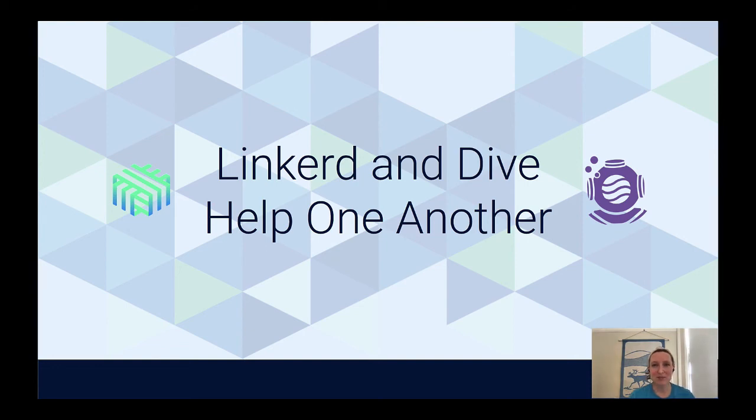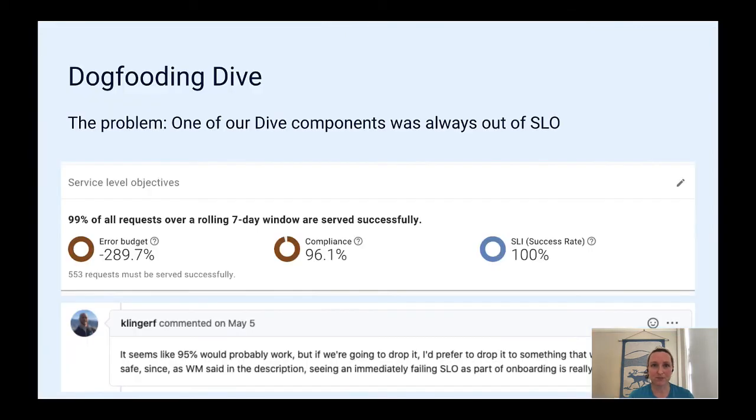We've shared some stories about how a service mesh has helped Dive and how our heavy use of Linkerd has helped Linkerd improve. But there's one more set of benefits that has come from working side by side. It's not common that you're able to be in the same room or on the same screen share in this Zoom day and age with someone who is using your tool in production or building the technology you're relying on. And this ability has really made a difference in both projects.